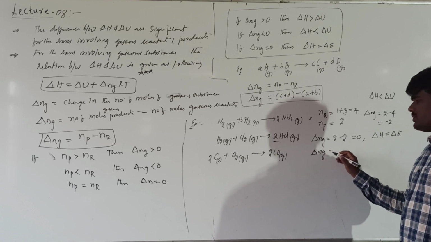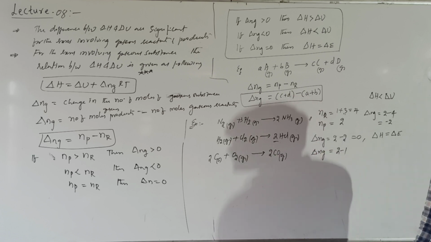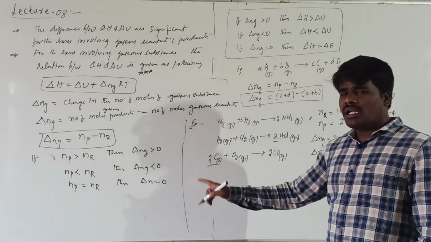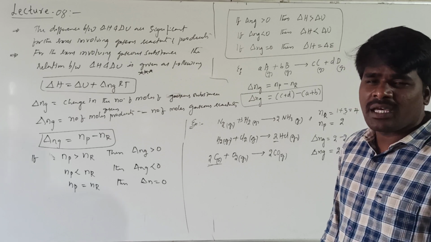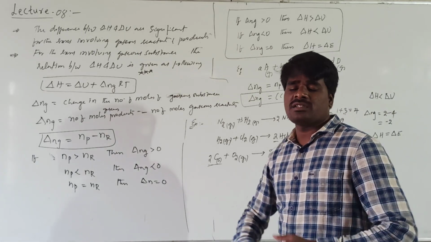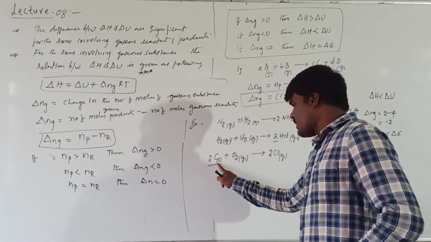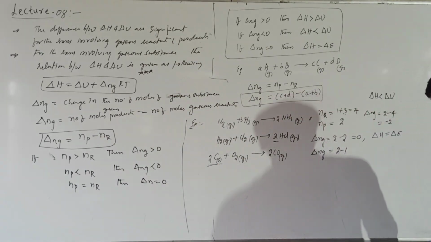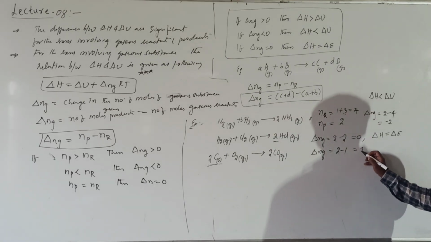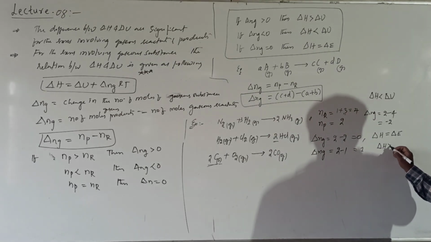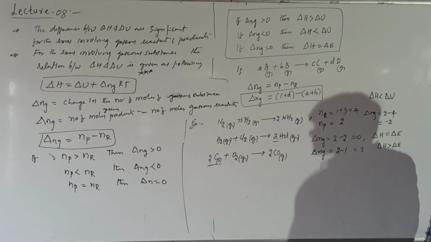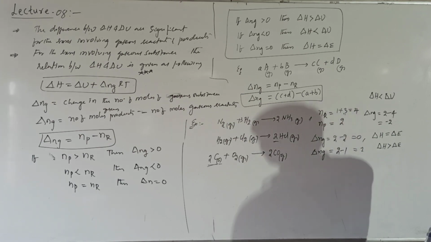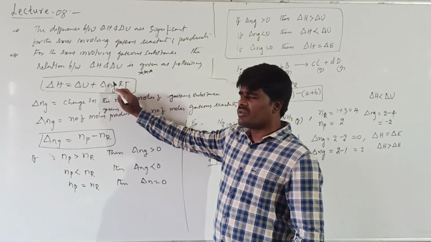Delta Ng will be equal to 2 minus 1. You should not take this carbon solid because delta Ng is significant only for gases. It is insignificant for solids and liquids. So here carbon is in solid state, but we are not considering it. In case of reactants, we are only taking 1 mole of oxygen gas. So delta Ng will become 1. So what will be the relation between delta H and delta E for this reaction? Greater than. So you just need to put the Ng value in this formula.